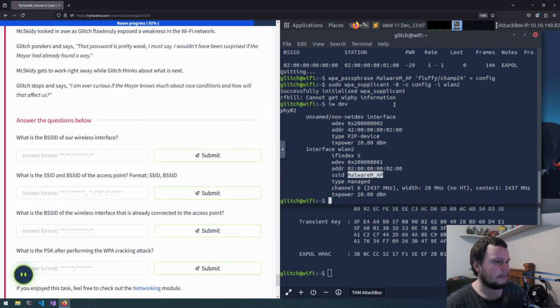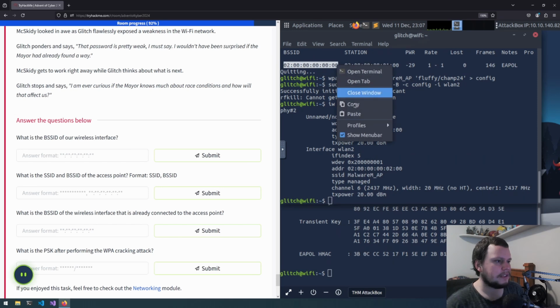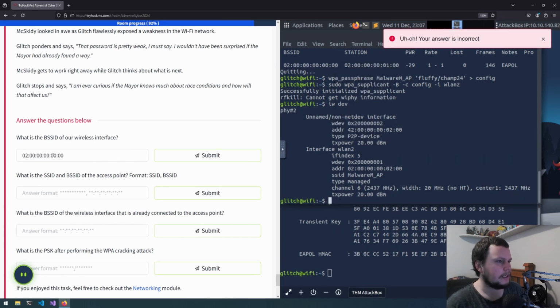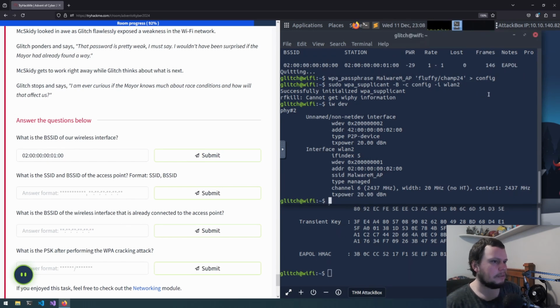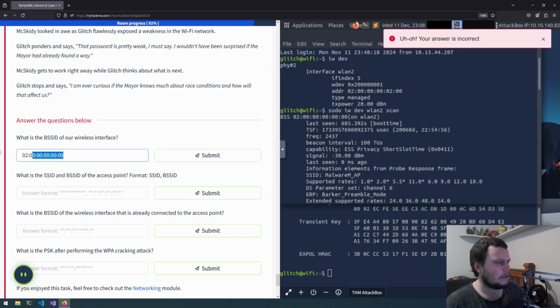The BSSID of our wireless device is this one, the one which doesn't have the 1 in it. Okay, that's not correct. Is it the one with the 1? No. I did it the wrong way round. Okay, what is ours? Yeah, it should be this one. Okay, well, we're just going to skip that for now. We'll go on to the next one.